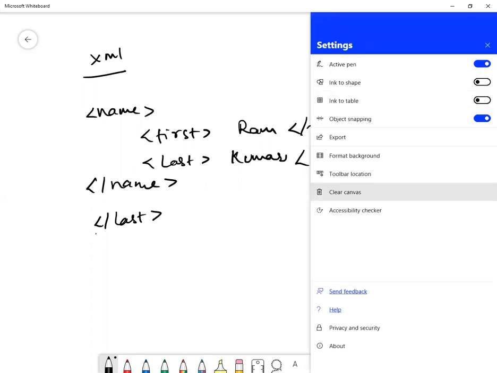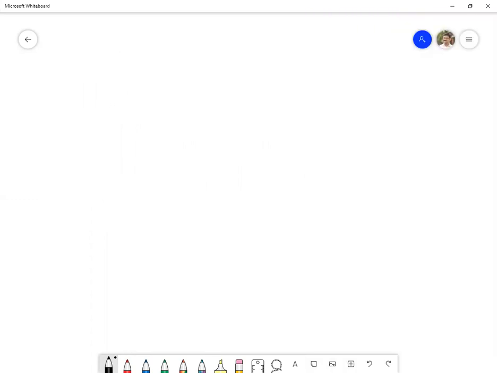Now coming to the last difference, which is nothing but case sensitiveness. HTML is not at all case sensitive. It is not at all strict on the case sensitive nature, whereas XML is very much strict about case sensitiveness.